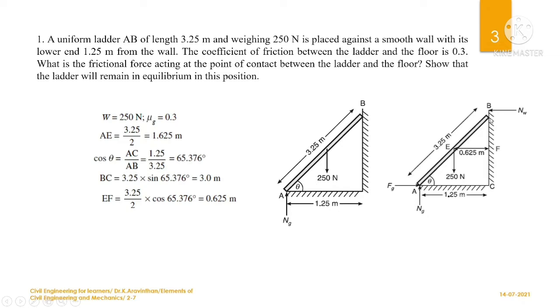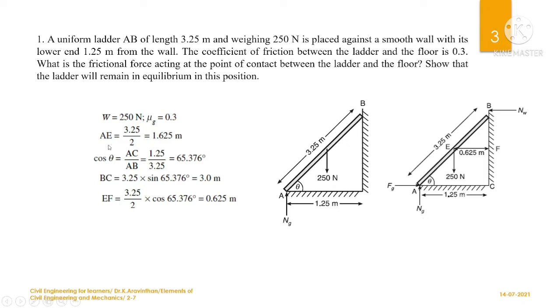In order to take moment, you need the distance between E and F, so let us find the distance between E and F. The weight W is given as 250 Newton, and if you need to find ground friction, this is the value of mu into Ng. The mu is also given, you have to multiply with Ng.